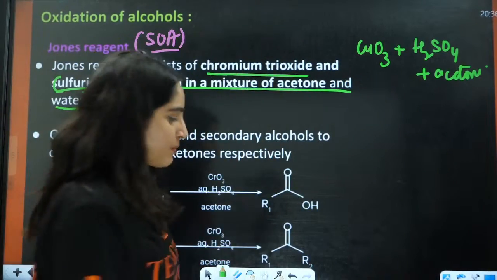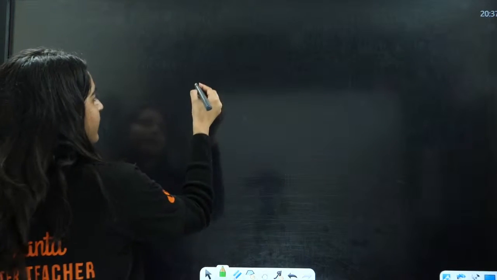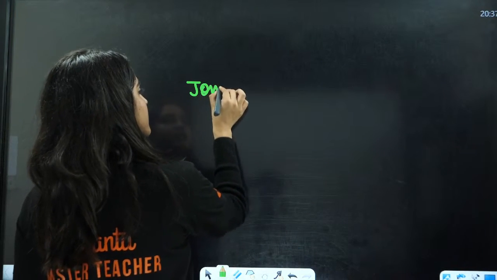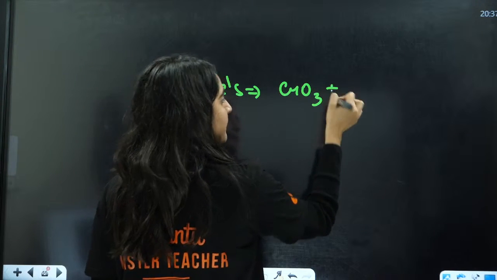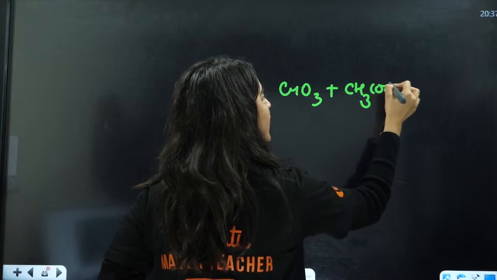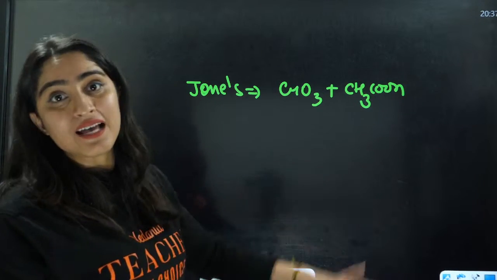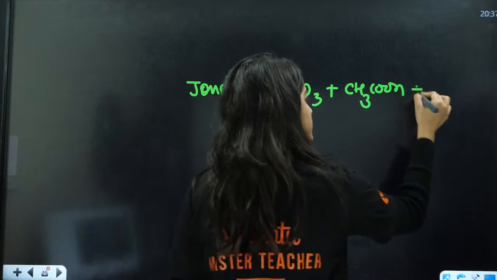But for example, they have done a tricky part here. If Jones reagent is CrO3 in presence of CH3COOH, now acetic acid is a weak acid as compared to H2SO4, and in this case you have acetone here, okay?